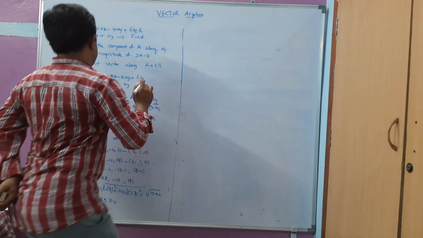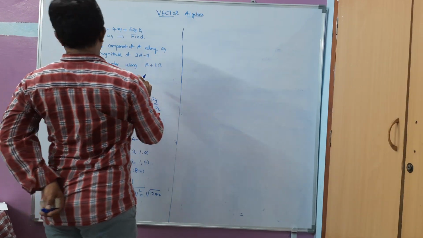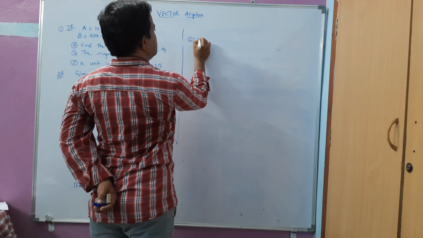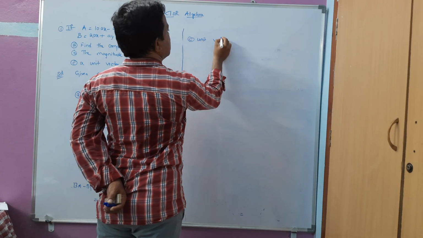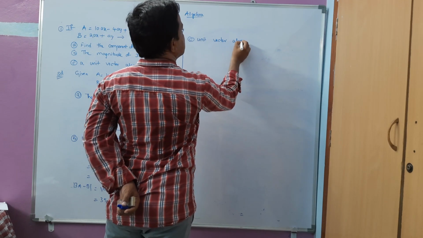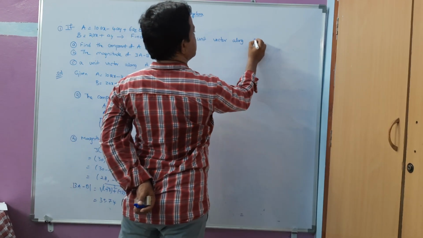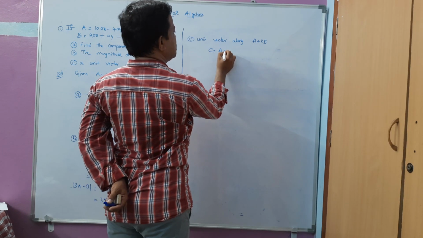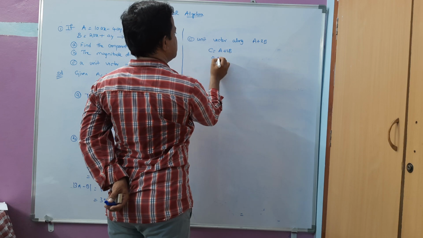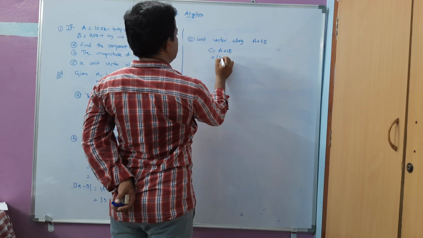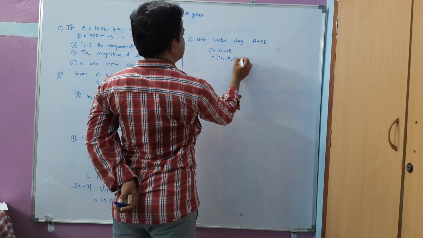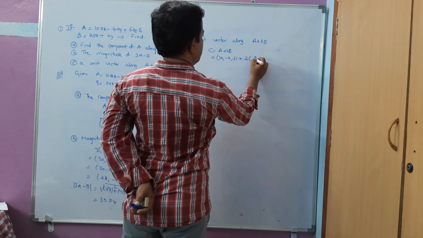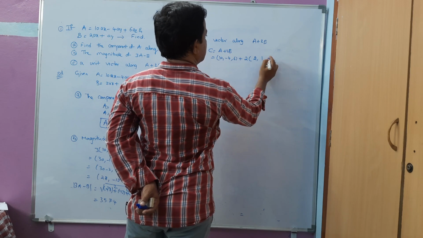Next, the C question, what is he asking: a unit vector along A plus 2B. Now let us take C as the vector for this, A plus 2B, the addition. A is 10, minus 4, 6, plus 2 into B, which he has given as 2, 1, 0.